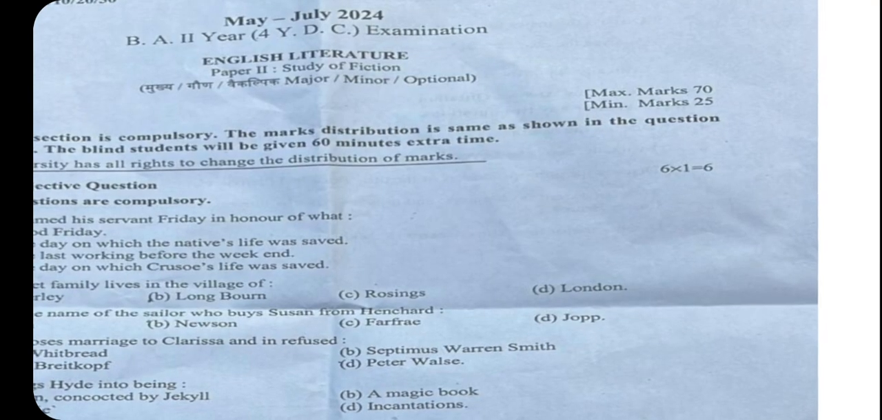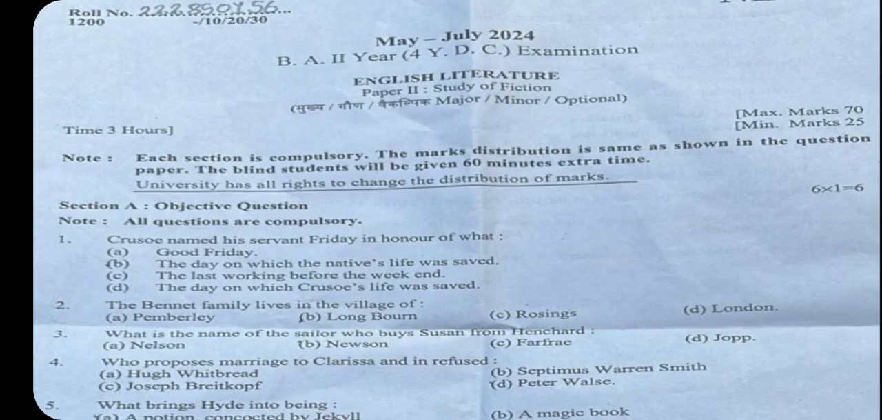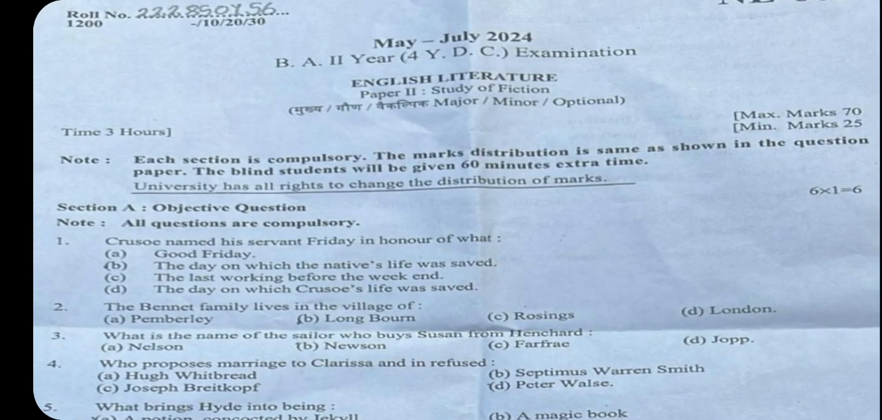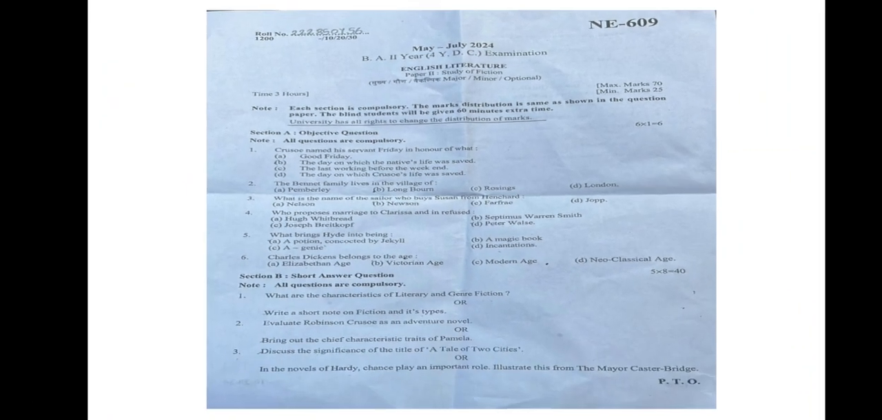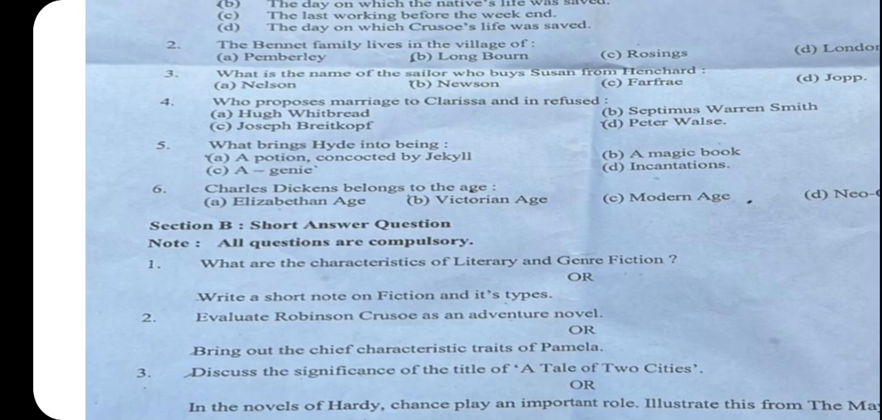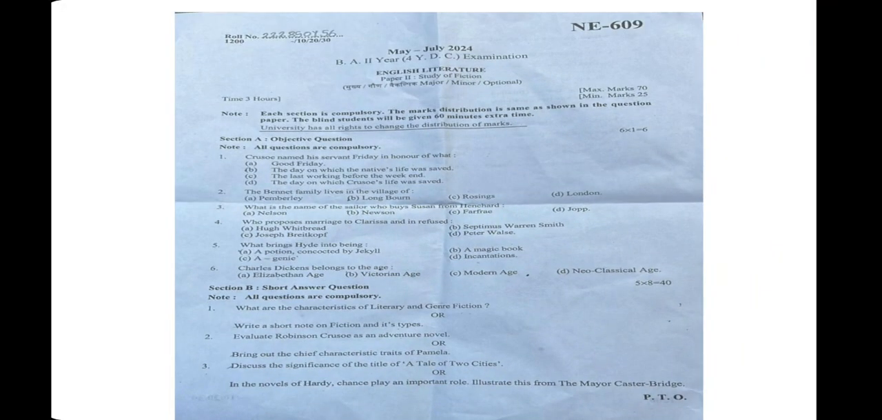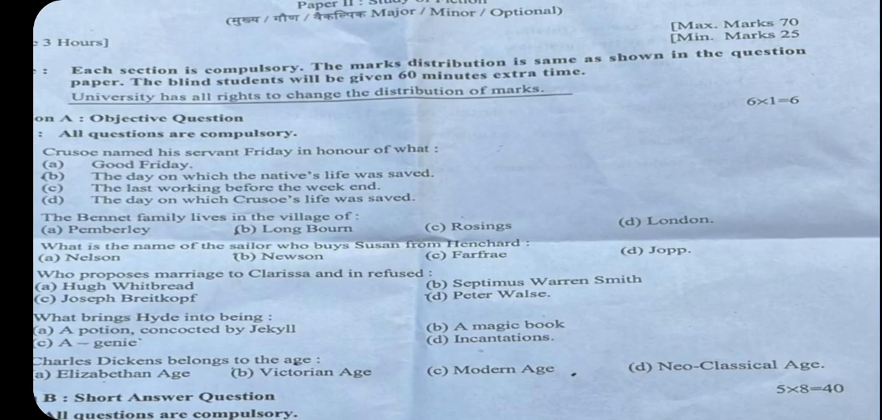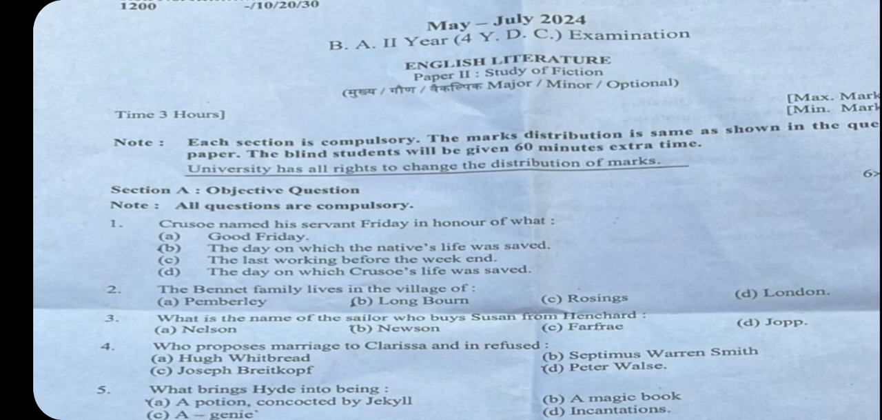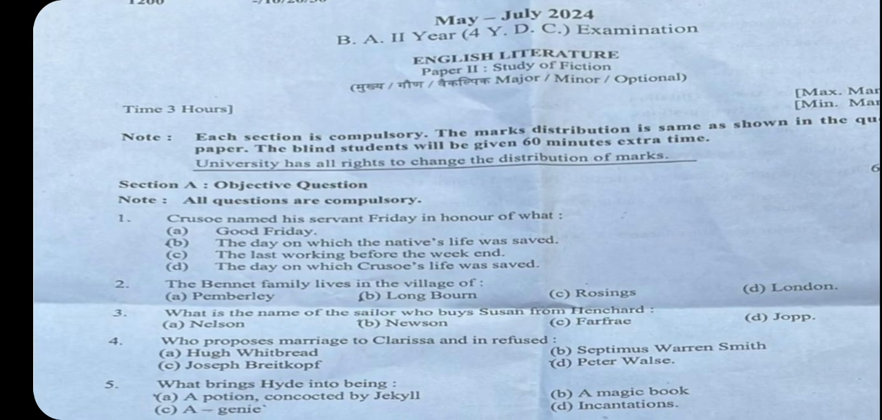of 70 marks for general students, and it is divided into three sections: section A, section B and section C. Section A is objective type questions, section B is short answer, and section C is long answer. Section A has 6 questions, and each question is of 1 mark.